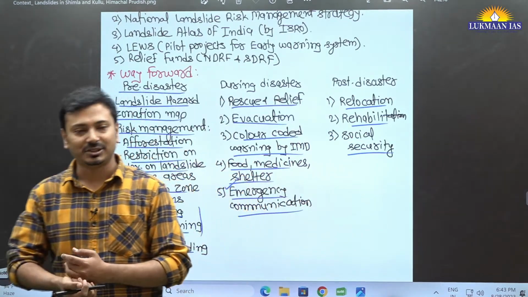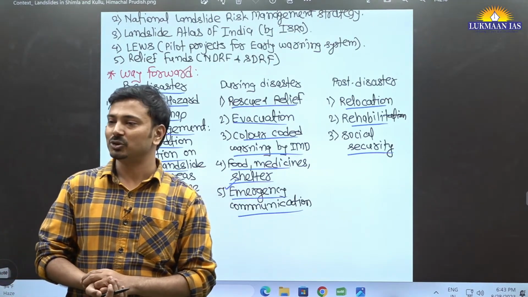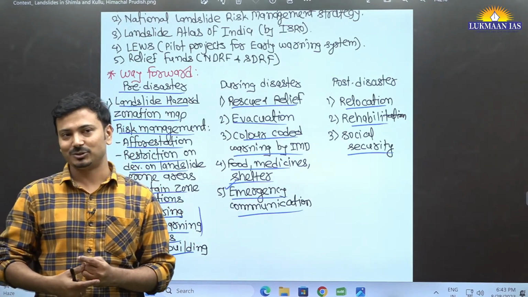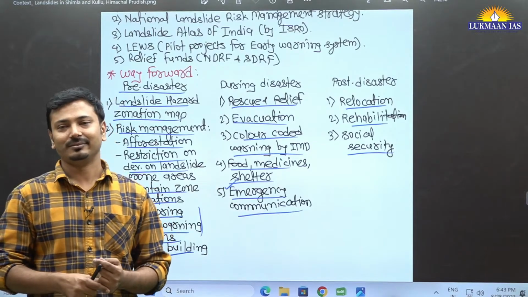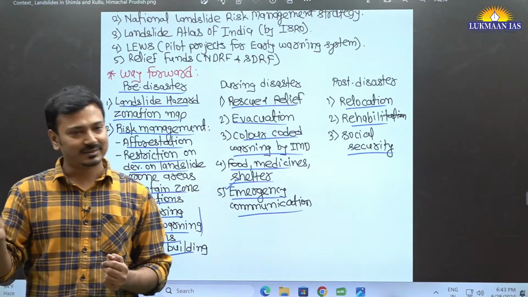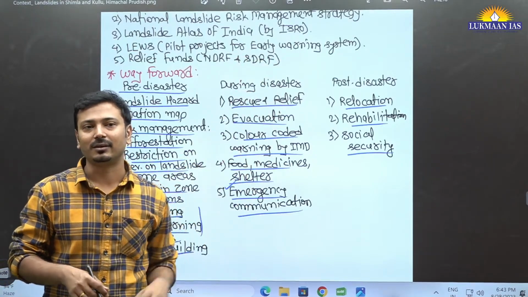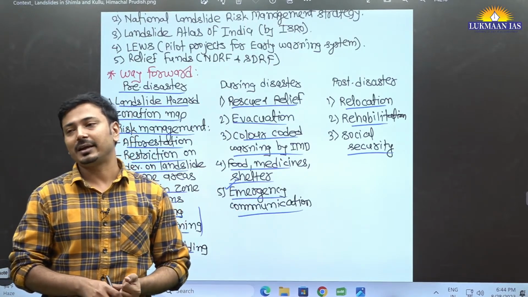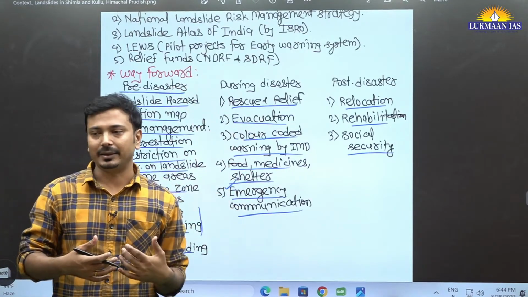Yes, slope stabilization measures, you can talk about afforestation, or you can also mention promotion of terrace farming, contour bunding that we study, so the soil erosion measures, preventing soil erosion. The same measures you mention here also, slope stabilization. And then you can talk about the fencing done in the Western Ghats generally to avoid falling rocks. Rockslides, as we call them: in the Western Ghats, a big rock falls directly from above onto the highway, so what can be done? Fencing is done, actually metal fencing. Okay, so the rocks will not come down directly.